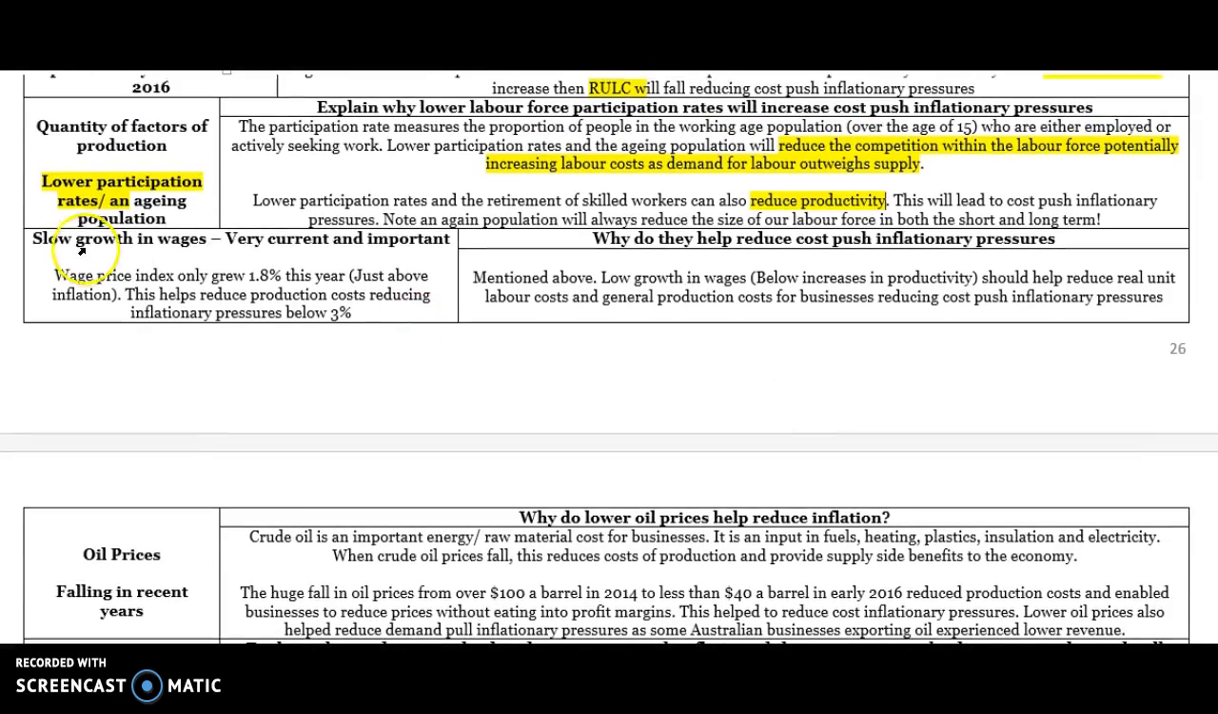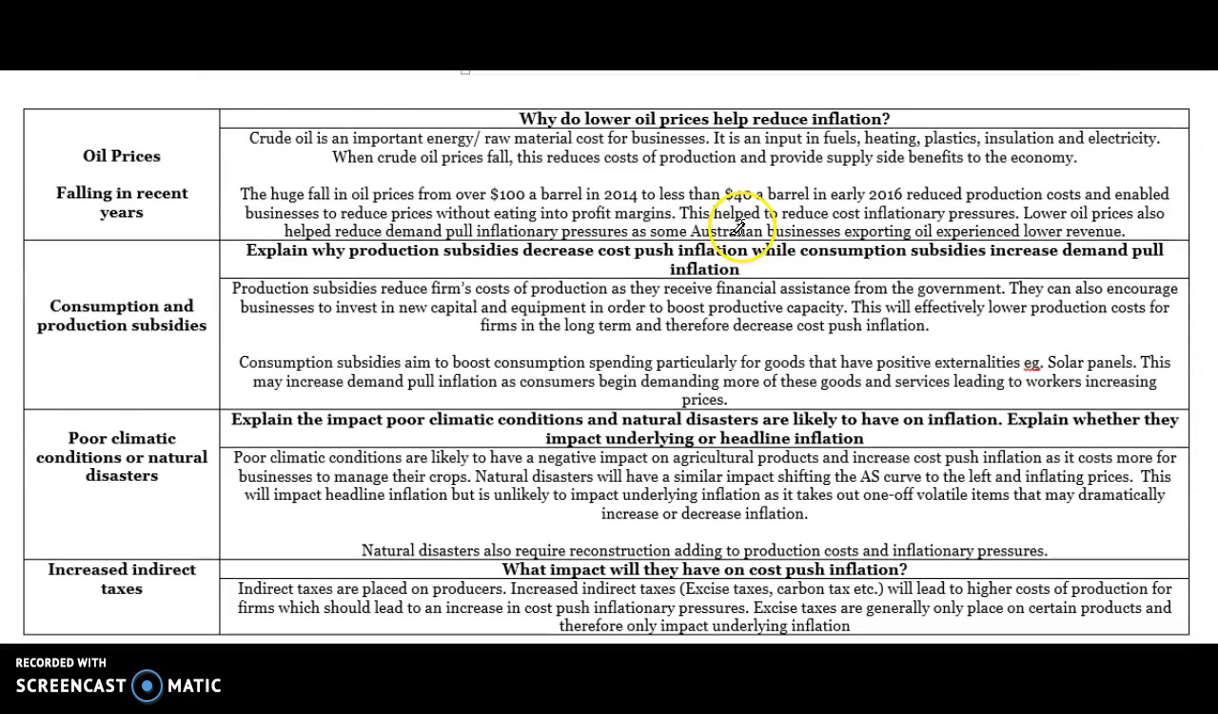Slow growth in wages. This is a really important one. Okay, the wage price index is just above the rate of inflation at the moment. So what that means is nominal wages are increasing slightly more than inflation, but not much at all. And this should help to reduce production costs because if firms can increase productivity by a greater increase than the increase in wages, they will experience lower real unit labour costs. So the lower growth in wages, assuming there's an increase in productivity, will reduce real unit labour costs, reduce firms' costs of production, and reduce cost push inflationary pressures. And that is a really important one.